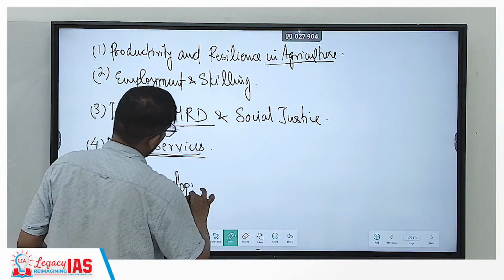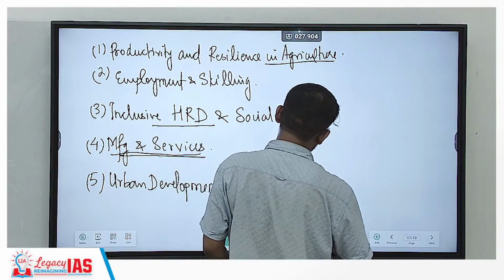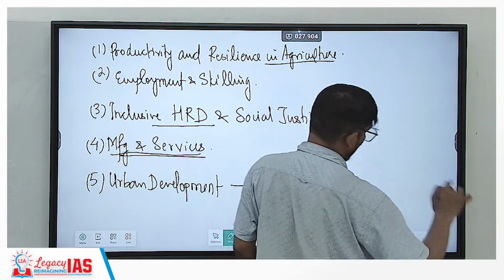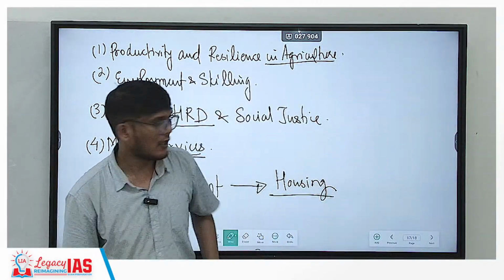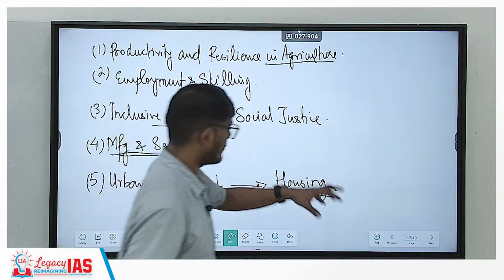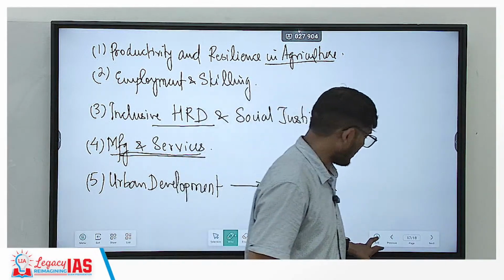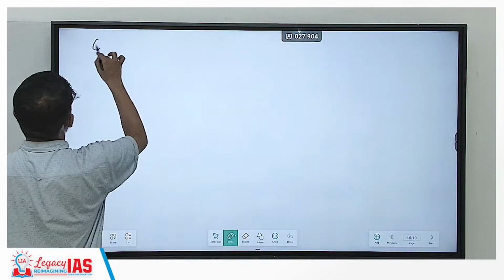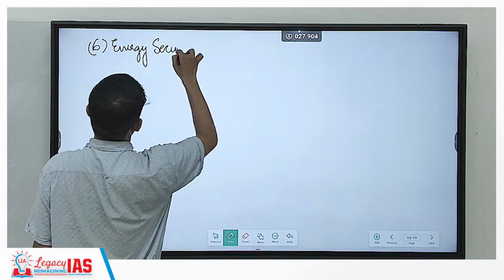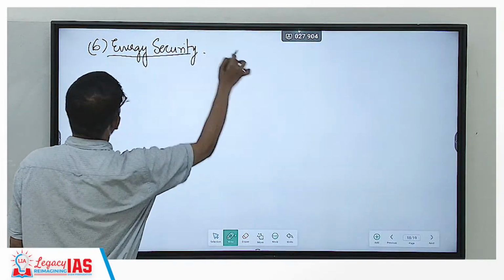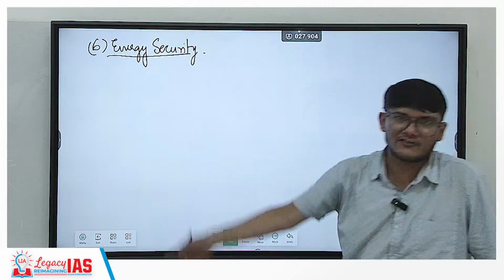In urban development, what the government is planning to do is planning to increase the allocation for housing in the urban area through PM, Pradhan Mantri Awas Yojana. So in urban, the main focus would be on housing, and a lot of money corpus would be invested over here. Then the sixth one is energy security. Not just ensuring enough amount of energy is available, but they are available from non-fossil fuel sources.